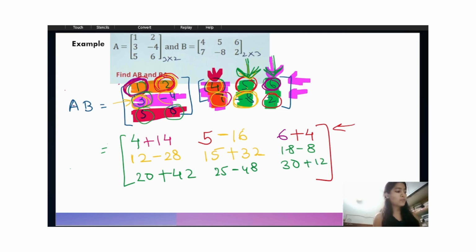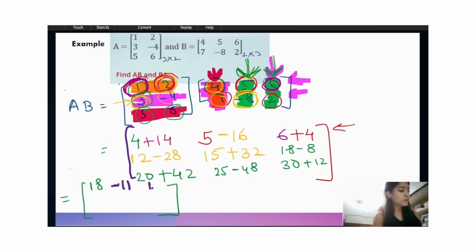Okay, now we have to solve this matrix. We have to simply add all these elements. So 14 plus 4 will be 18. Minus 16 plus 5, or 5 minus 16, will be minus 11. Let me make some space here. So here we will get minus 11.